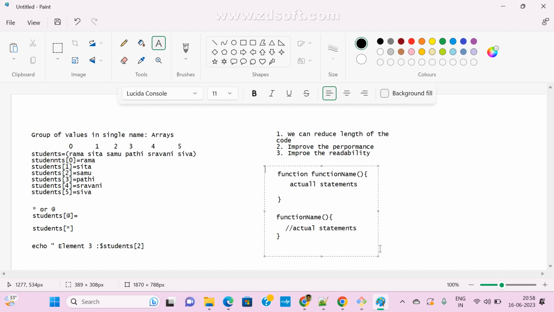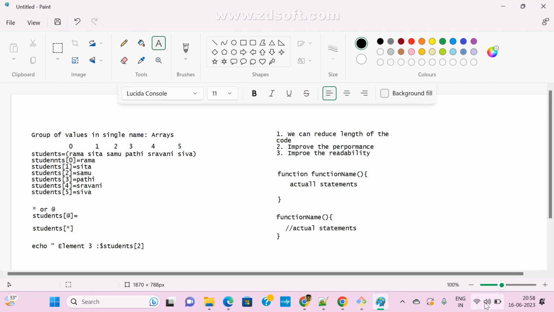Now this is the syntax. Function, function name, and whatever you want we can write as code, and to call that function, give that function name. That's it. So this is the default function. Right now I didn't pass any parameters, and in the next class we'll see a different way to call that function also. Okay, clear guys? So that's it from my side today.